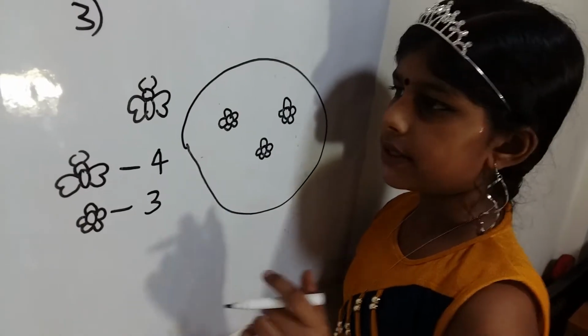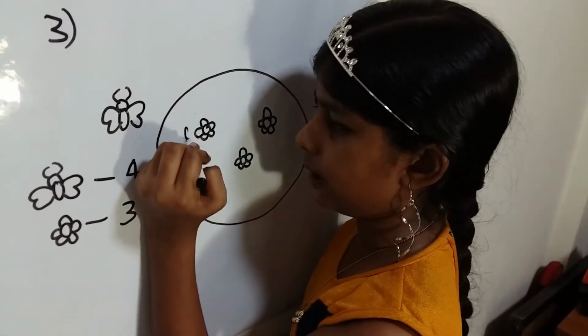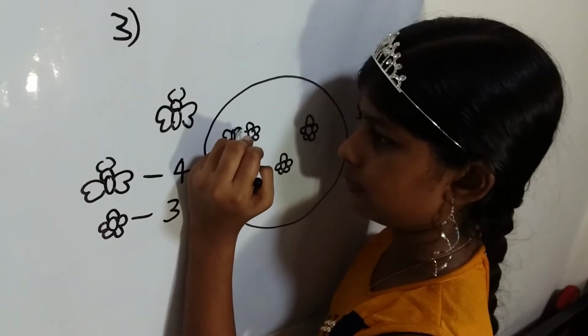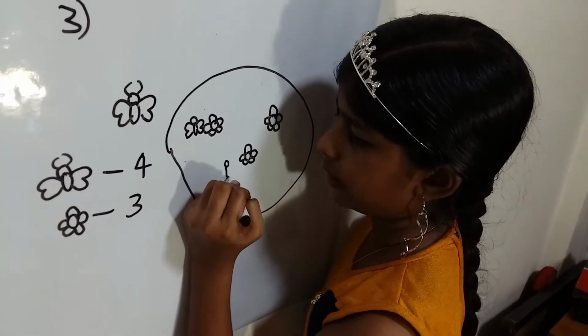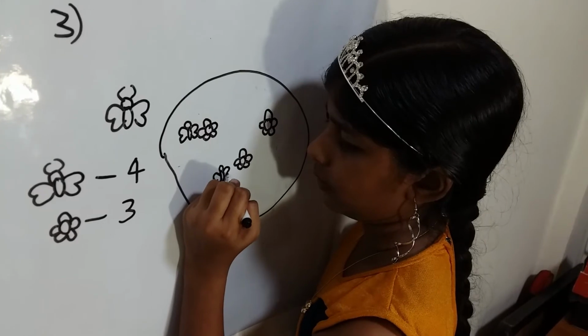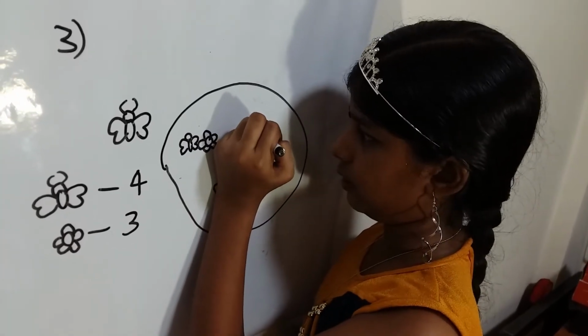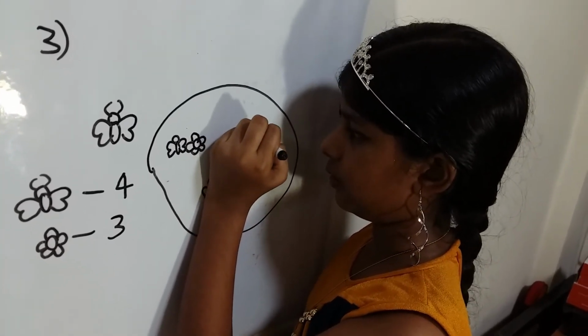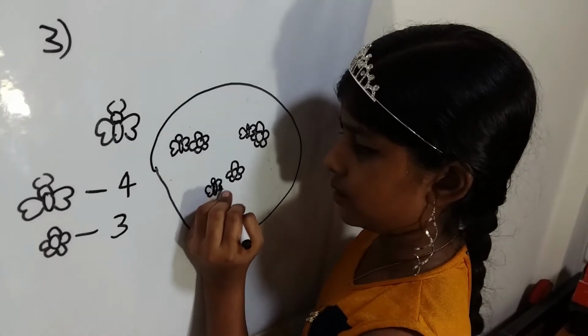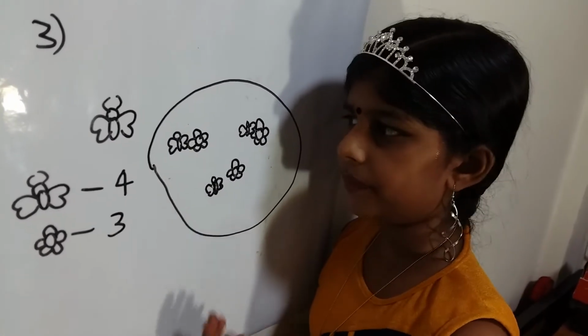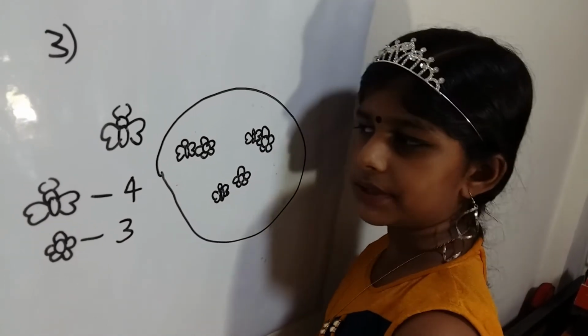Okay, so now there's a butterfly here. Okay, and there's another butterfly, and another butterfly here. Okay, so there's a butterfly on each flower. So in total there's only 3, but then there's 1 butterfly left out.